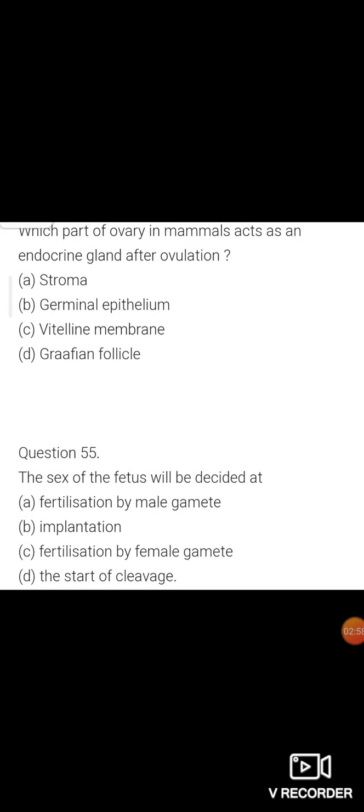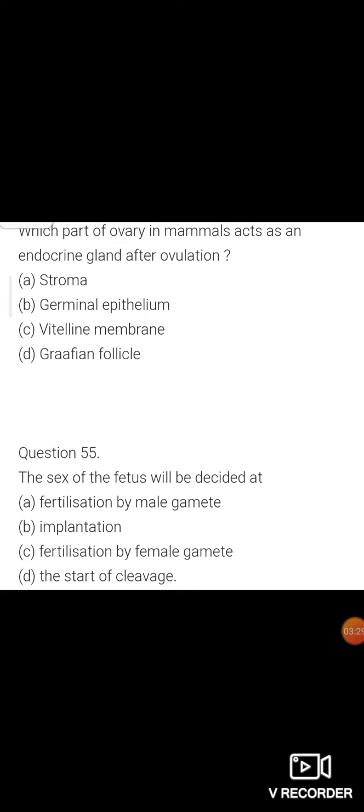Question number 54. Which part of the ovary in mammals acts as an endocrine gland after ovulation? Option A is stroma, option B is germinal epithelium, option C is vitelline membrane, and option D is Graafian follicle.